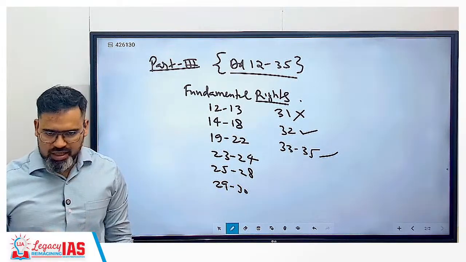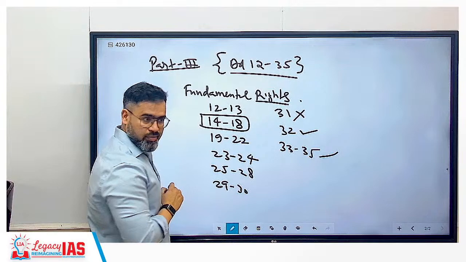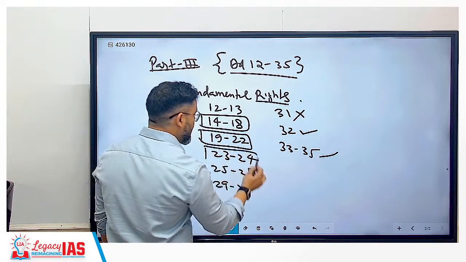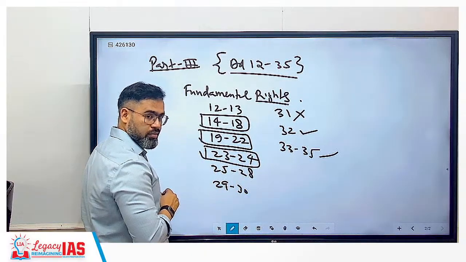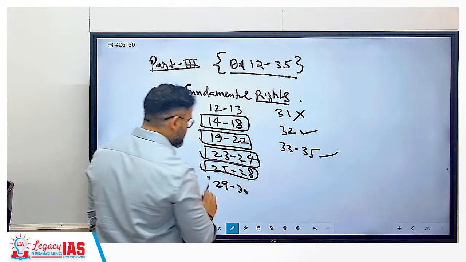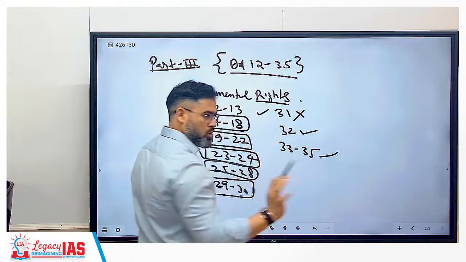So this is a categorization, we will cover that later. Like for example, this is right to equality, this is right to freedom, this is right against exploitation, this is right to freedom of religion, that is cultural and educational rights, right to property gone.